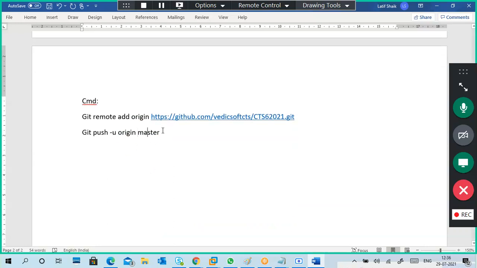That's it. When you do this, compulsorily it will ask for a username and password the first time. If it asks for a username, in case I'm using the Vedic Soft one, mine. If you are using the same thing, CTS, okay, so Vedic Soft CTS is the username, and the password is there. So this is the password.